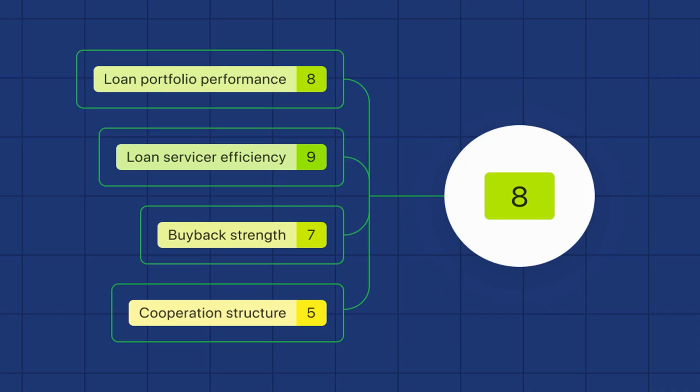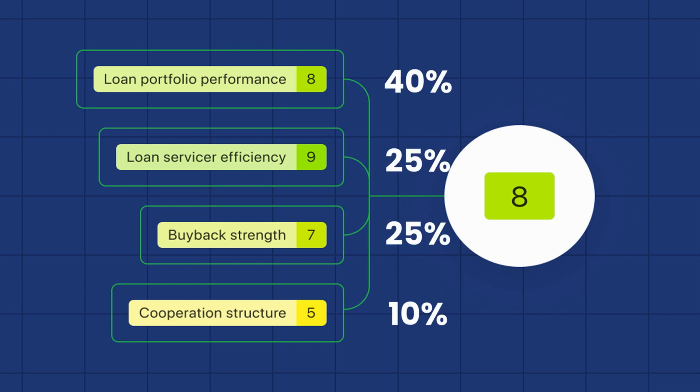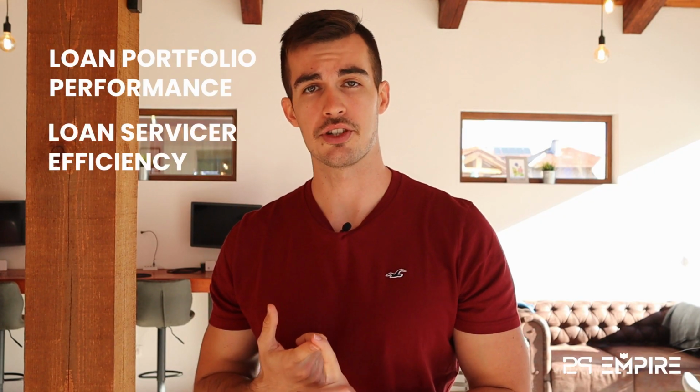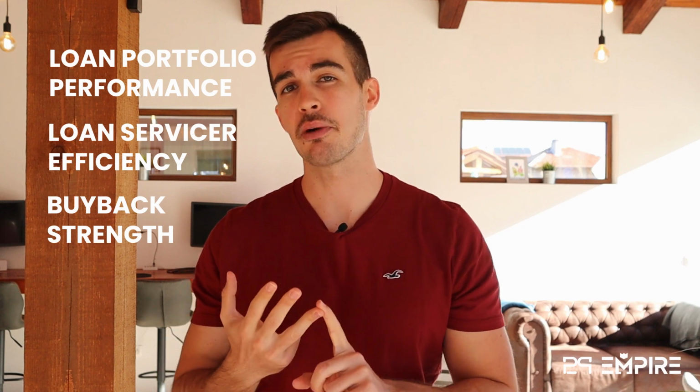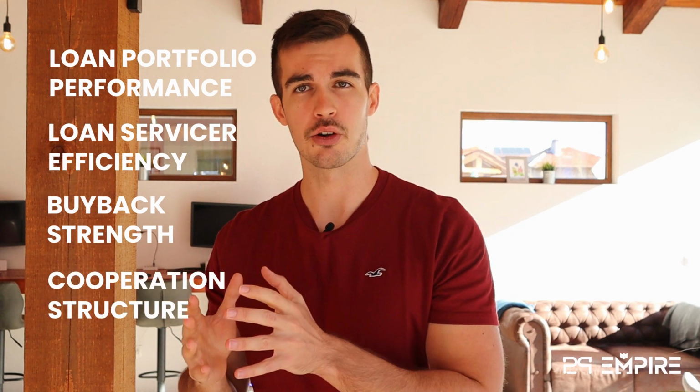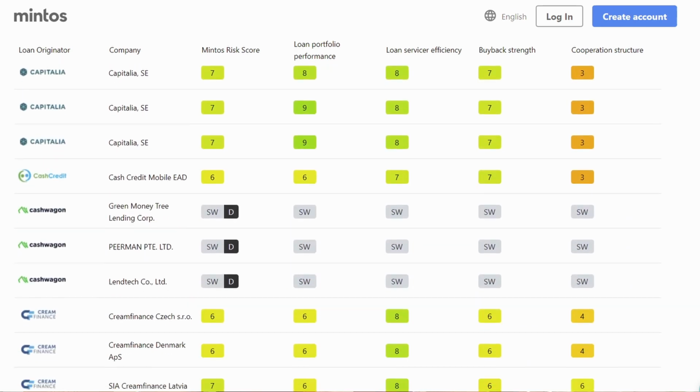So let's talk about the new Mintos Risk Score. In order to improve its reputation, Mintos finally decided to bring a bit more transparency into how they rate their lenders. Mintos has introduced a risk score which consists of 4 subscores, which are weighted according to their significance, which is being determined by Mintos. Mintos is looking at the loan portfolio performance, loan service efficiency, buyback strength, and the cooperation structure between Mintos and the loan originator. So now you can have a look at the subscores on the loan originator page.